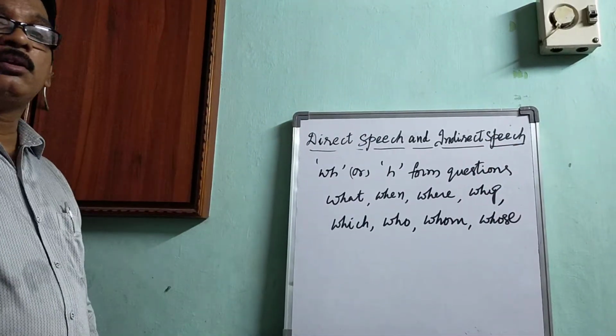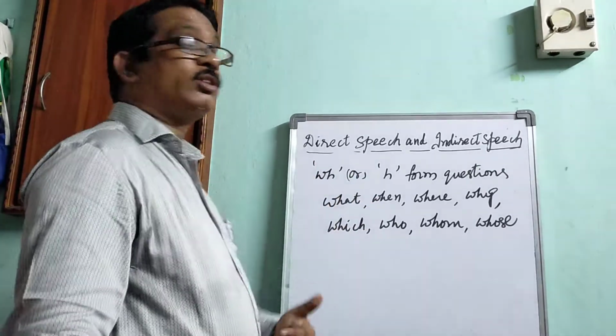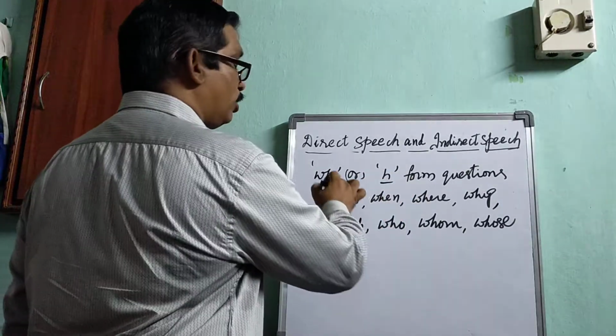The questions which start with these are WH form questions.